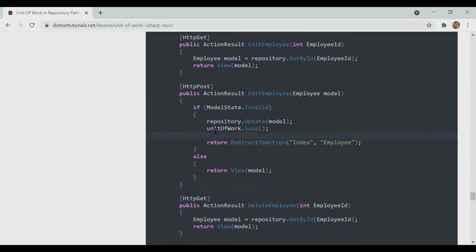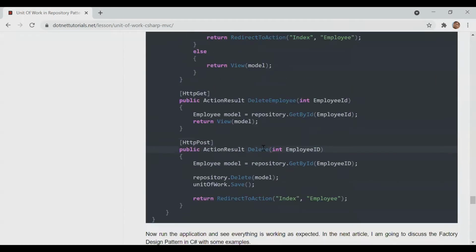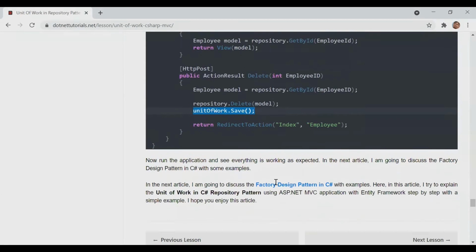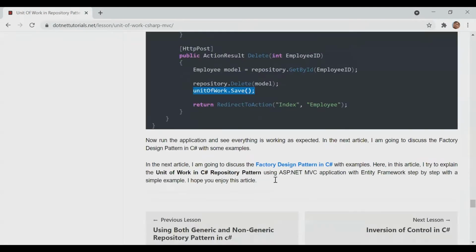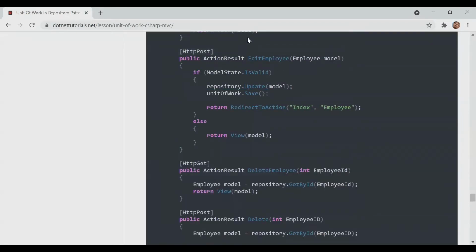Here they have unit of work save. Inside save, they have already written the logic of try catch. So in case of failure, it will roll back. In case of success, it will pass that, right? Same as here also. So now everybody has an idea of what is unit of work?